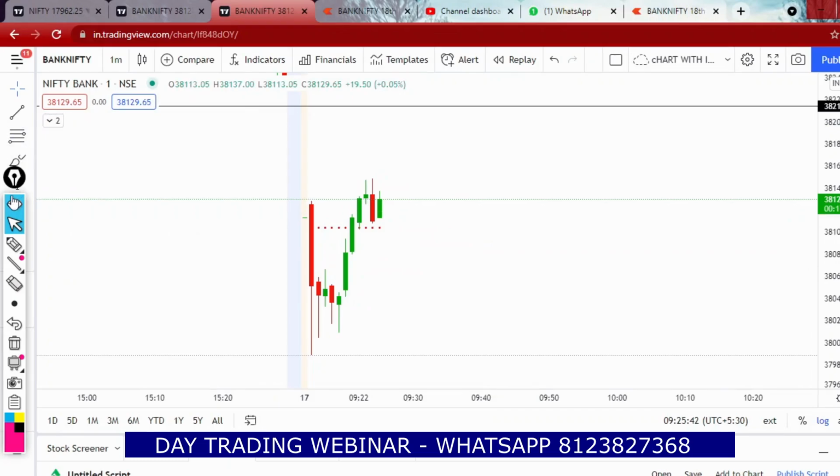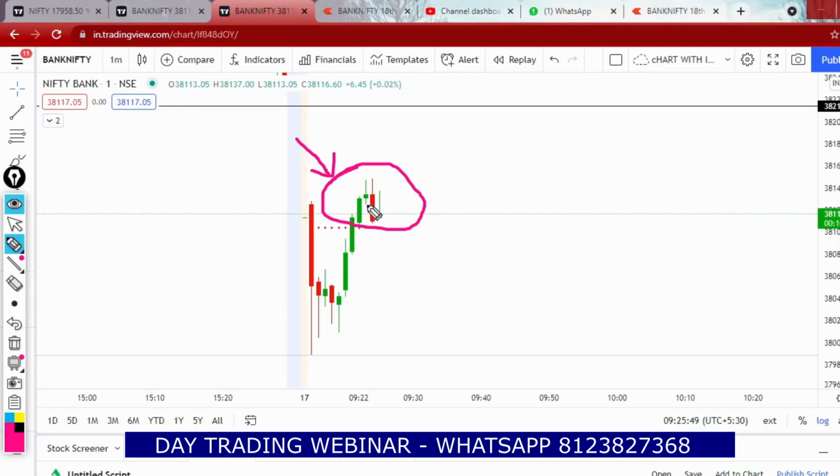See how sellers are acting at this location. Look at the price action. Just look at the price action. No need for any strategies, right? Just look at the price action. I told you a pin bar sort of candle has been formed. Red candle closed below the pin bar. Indication of sellers' strong entry.